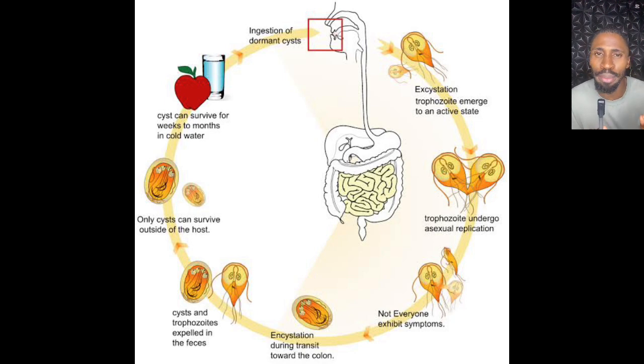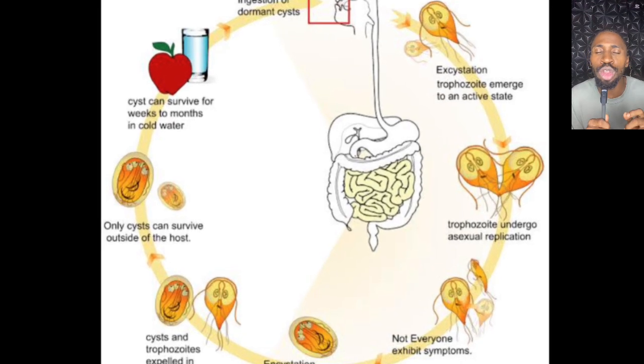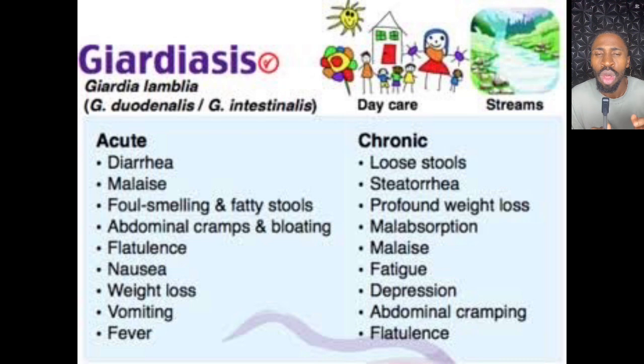So hope you understand, because the life cycle is very, very important for exam. Now the next thing we're talking about is the pathogenicity. What is the pathogenicity? When a healthy host takes it in, what will happen? So first of all, is malabsorption.